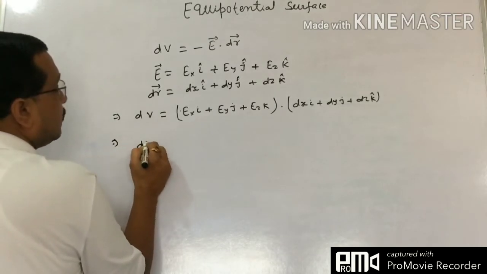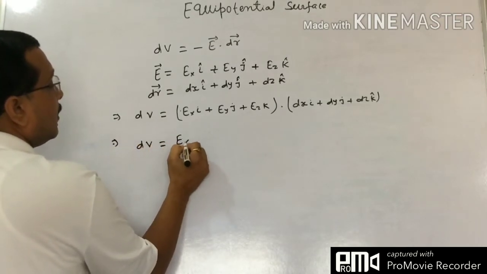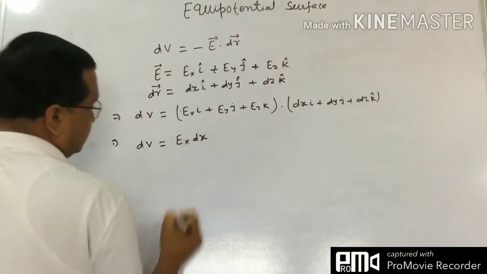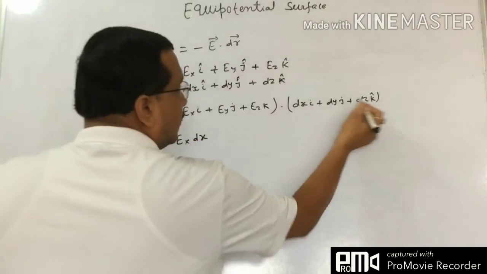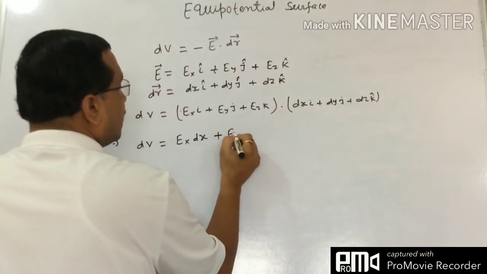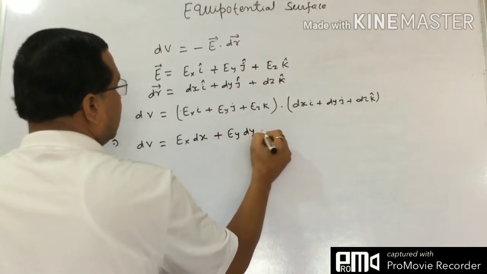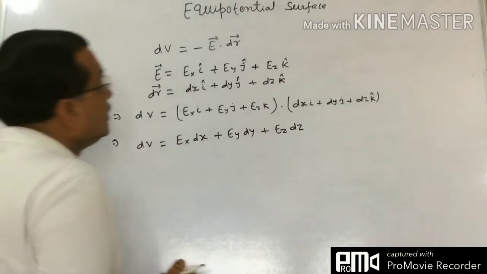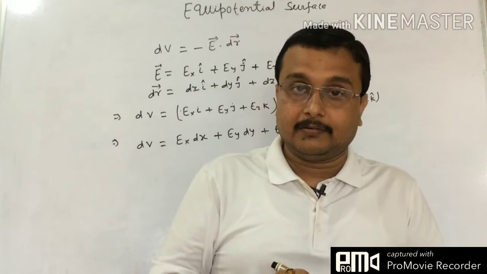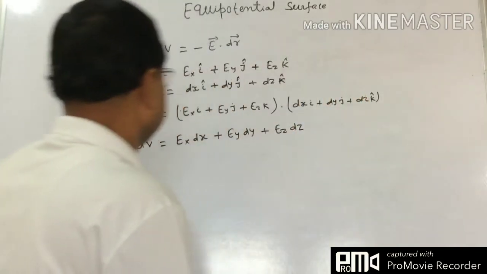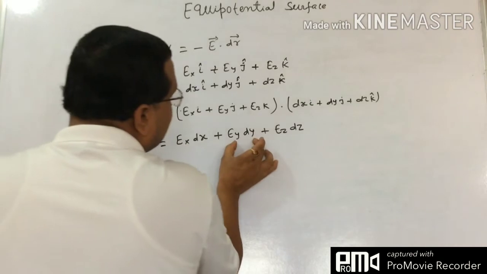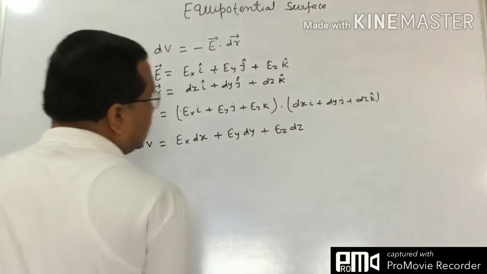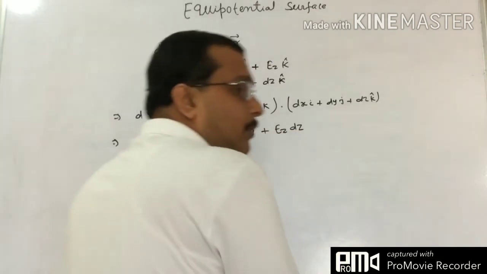Simply dV equals Ex i dot i gives Ex dx, all the other cross terms are 0, plus Ey dy plus Ez dz. So dV is the scalar product of the electric field and the displacement considered. So dV equals Ex dx plus Ey dy plus Ez dz. Now it has all three components.